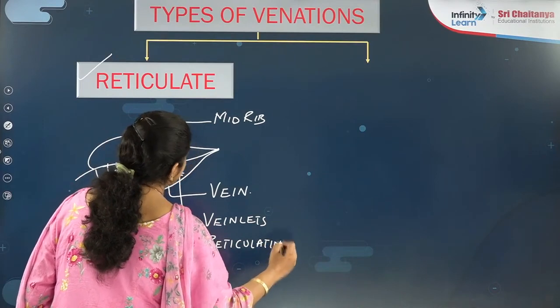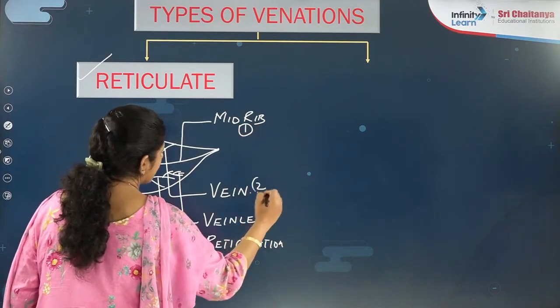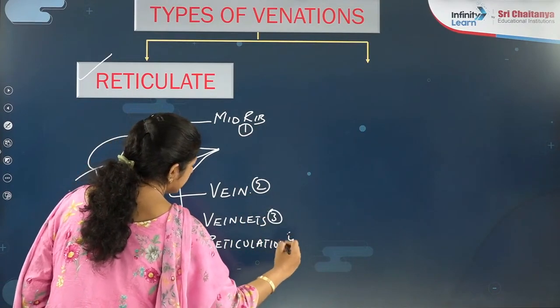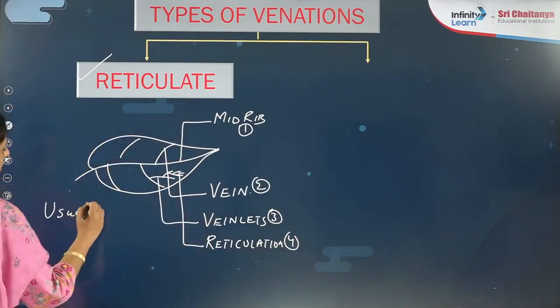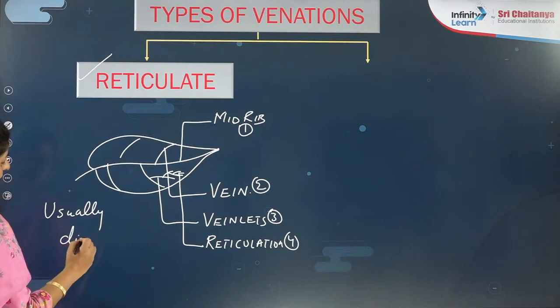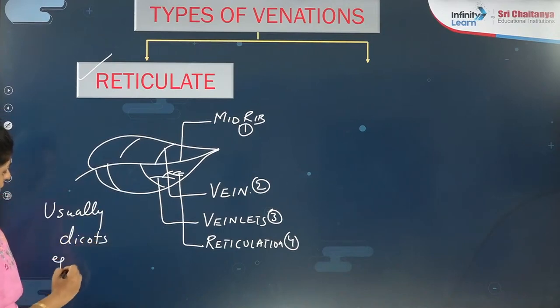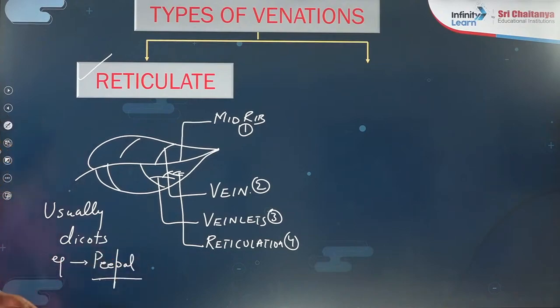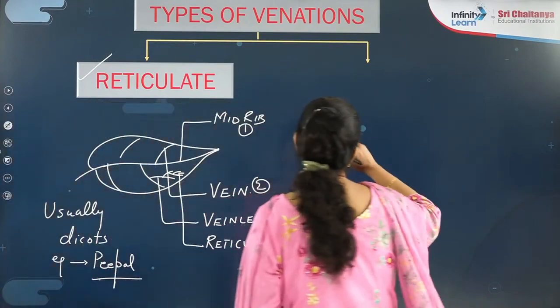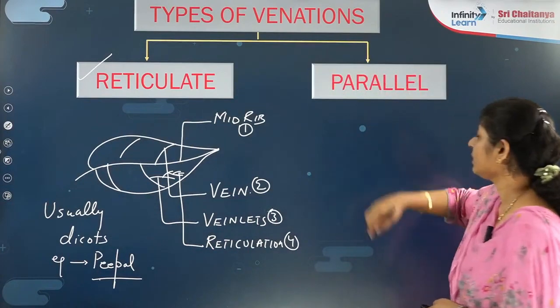Reticulation, right? So do remember, this is the first, second order, third order of division, then is fourth, and usually it is in case of the dicots. For example, in case of the peepal leaf, you will find this thing very clearly, right? Now, what do you mean by this next one? That is the parallel venation.